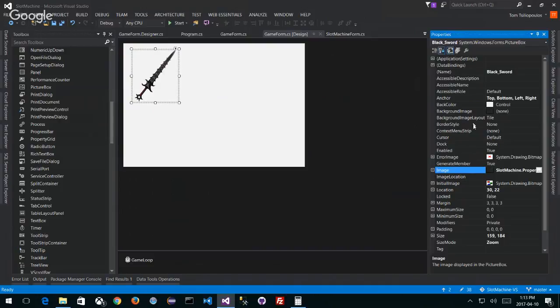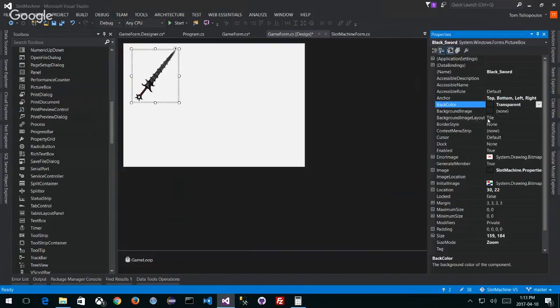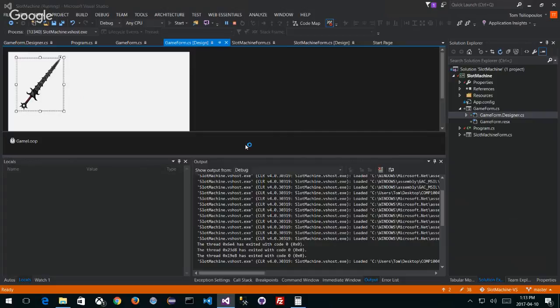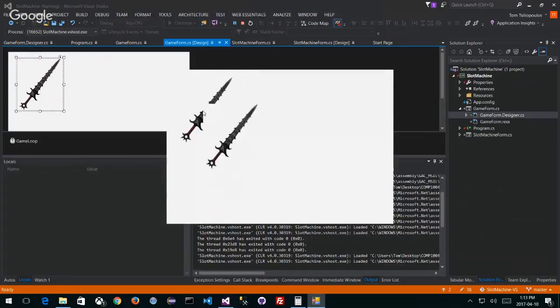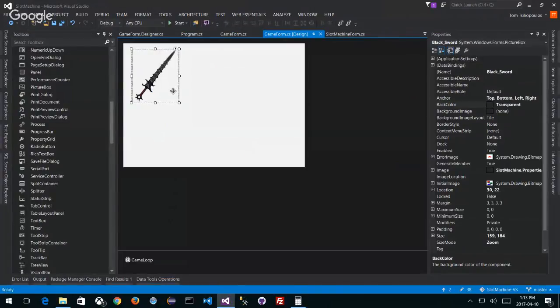So here's my background color, which is control. And if I change this to transparent, so here it is, transparent. And if I run this again, we can see how that works. But hold on a second, how come I'm still getting that weird thing going on? I know that it's a PNG image, but I'm getting that happening. How come it's not showing my transparent image?